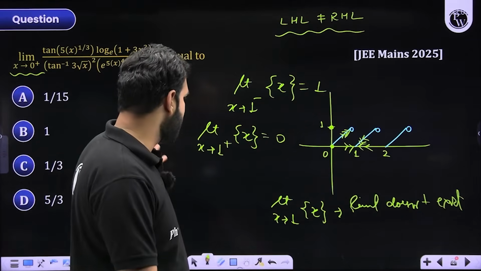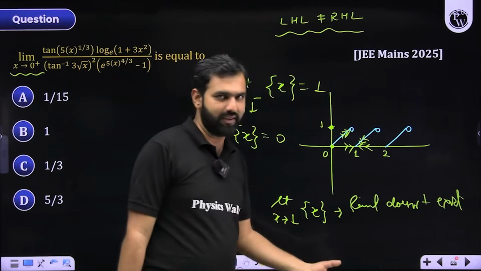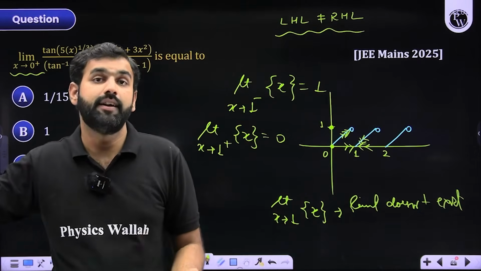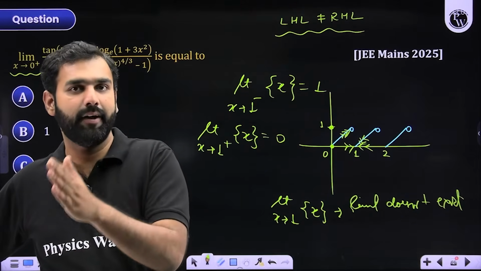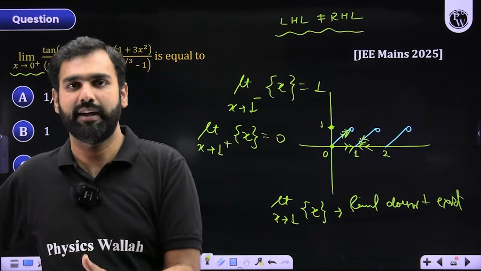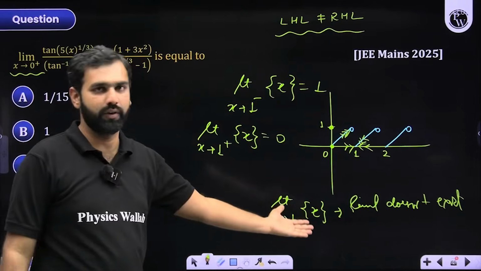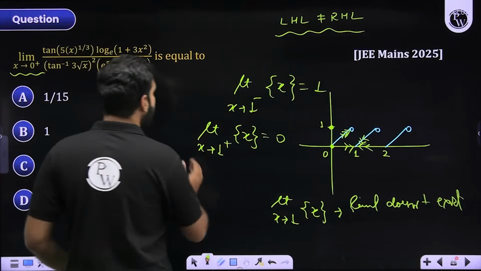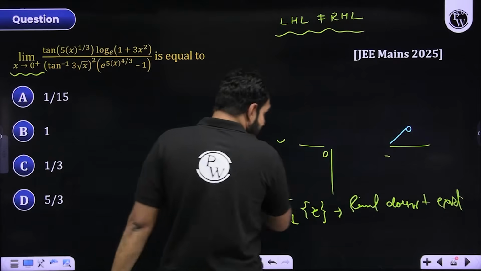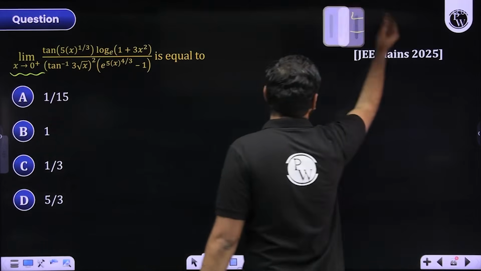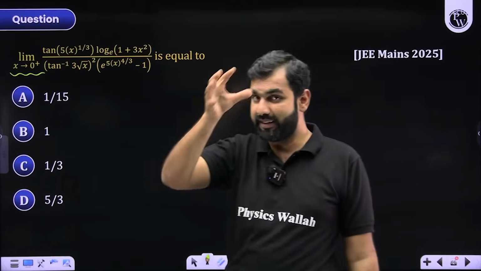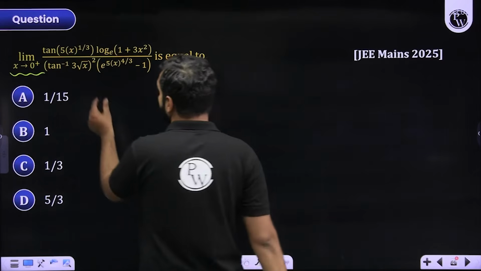So functions like fraction part of x or GIF of x become discontinuous because their left hand limit and right hand limit are not the same at integral values of x. I hope you can see this clearly happening over here. That's the point I'm trying to make you understand. When you look at these piecewise functions, they create problems with their left hand limit and right hand limit, and that's where you need to be more clear with such expressions.